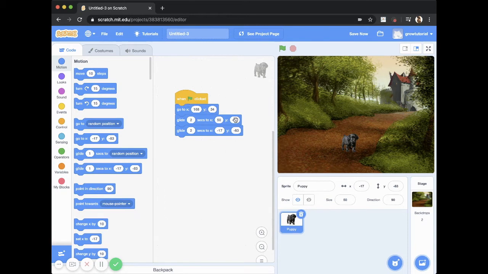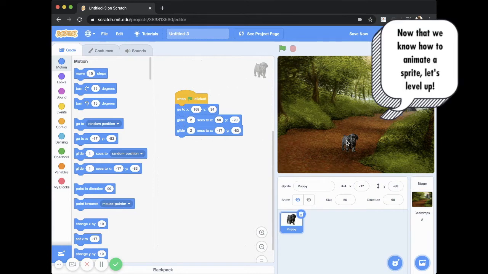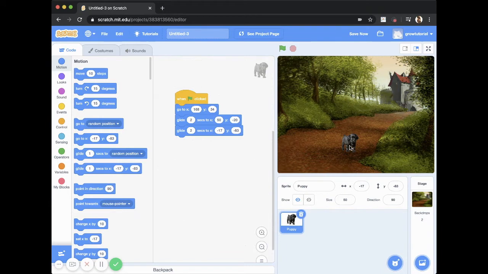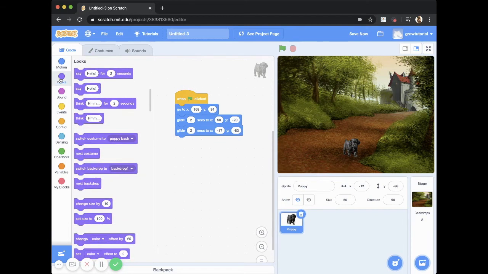So now we kind of understand that there's movement and a go-to function that is all based on coordinates and on specific locations. Now I want the puppy to actually increase in size as he gets closer, because he can't start that small and then end up being this small. So we can go to looks, and you see this code here, change size. What we can do is just drag it here.